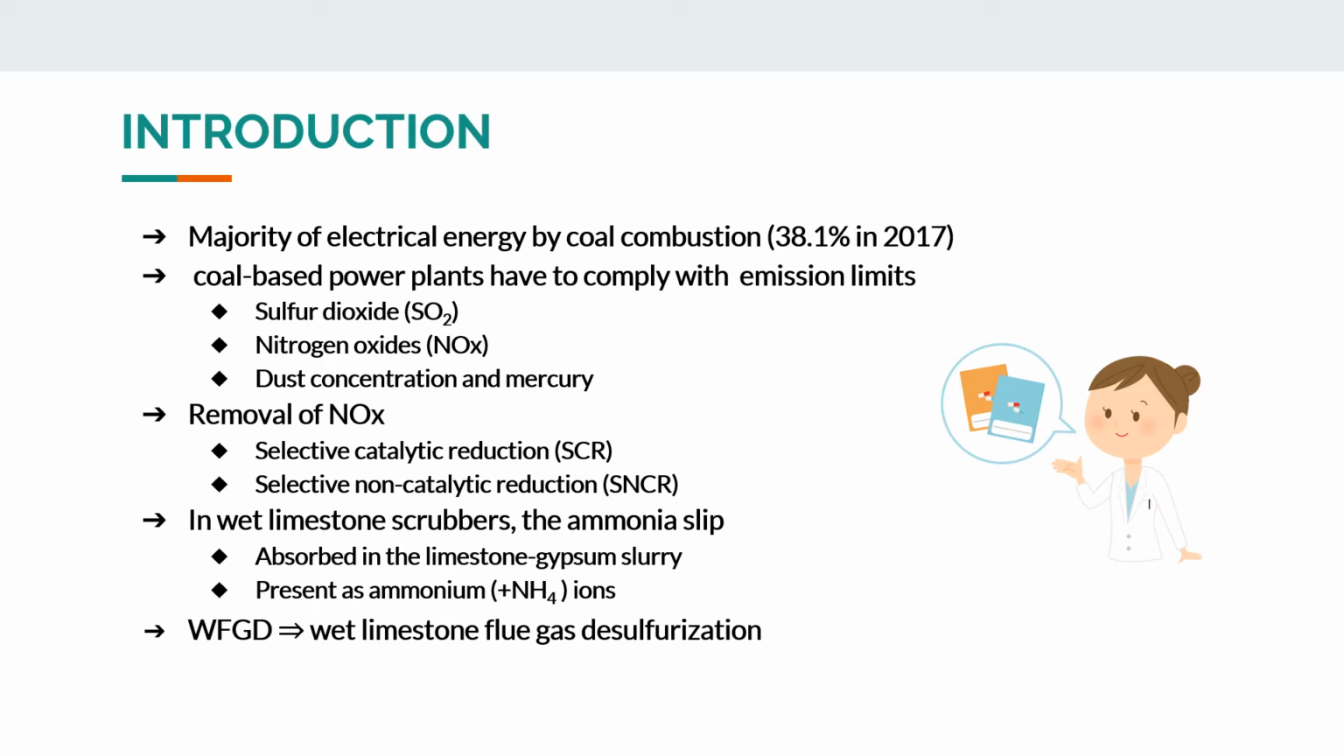In a wet limestone scrubber, the majority of the ammonia slip is absorbed in the limestone gypsum slurry and is present as ammonium ion, whose effect on the flue gas desulfurization process is thought to be positive due to an increase in the efficiency of SO2 removal. The value of pH is a critical parameter in the control of limestone dissolution and gypsum formation. In this present study, a review of available information on the effect of ammonium on wet limestone flue gas desulfurization, WFGD, is presented.